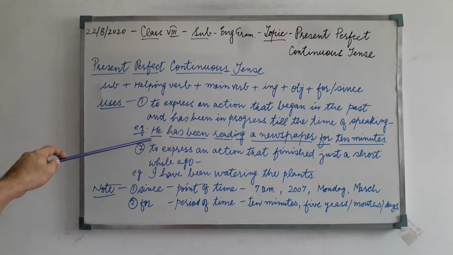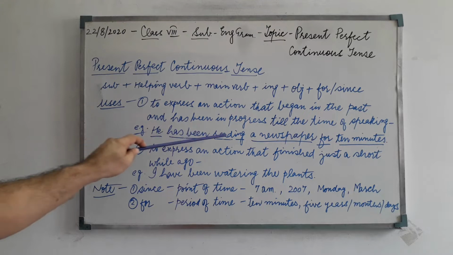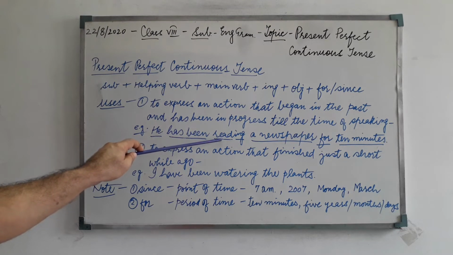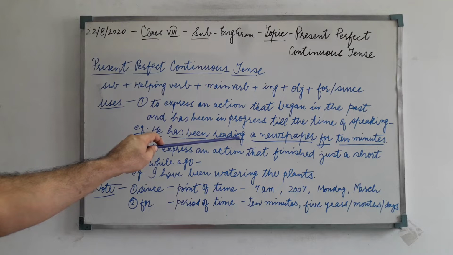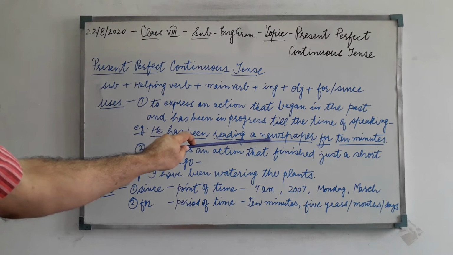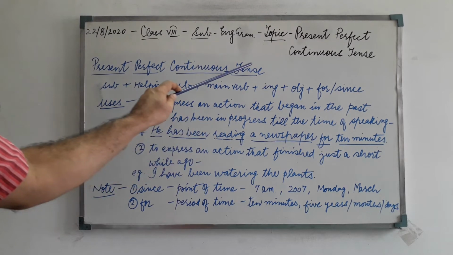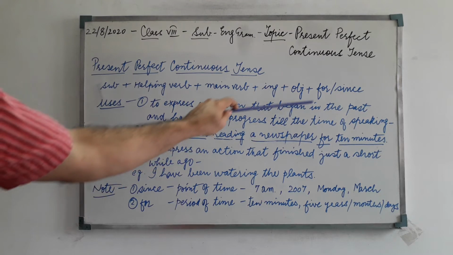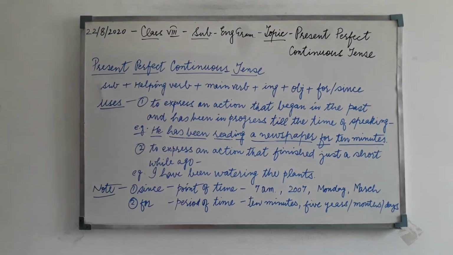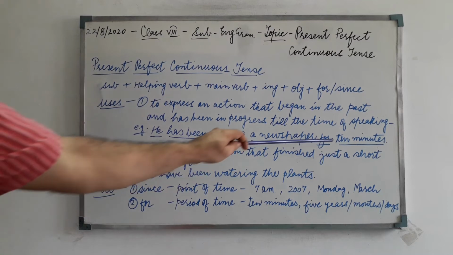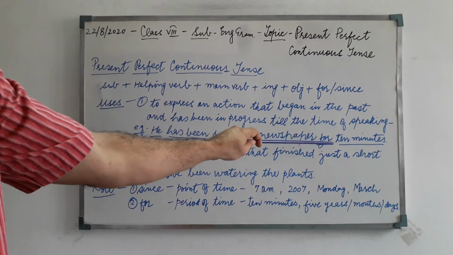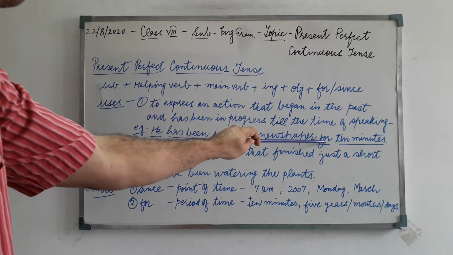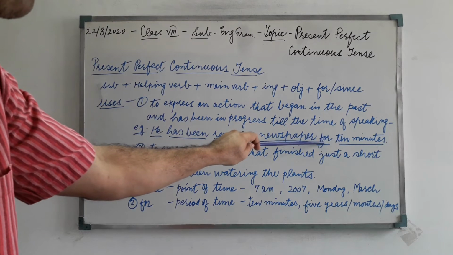So, the particular person we are talking about, he, is the subject here, has been is the helping verb, reading, read is the first form of the verb, and we have added ing here. And he has been reading what? A newspaper. A newspaper is the object, and for is used for duration of time. It is also called a period of time. For a period of time or for duration we use for. Then for how much time?